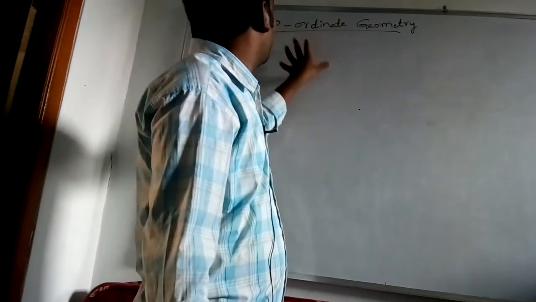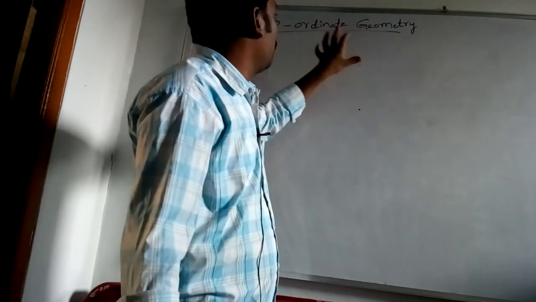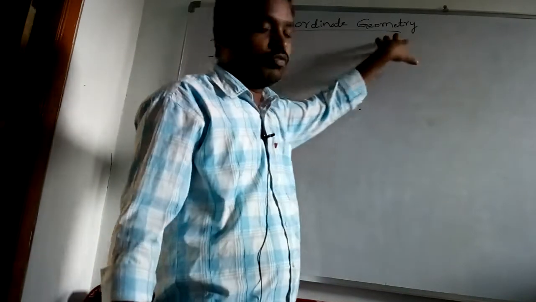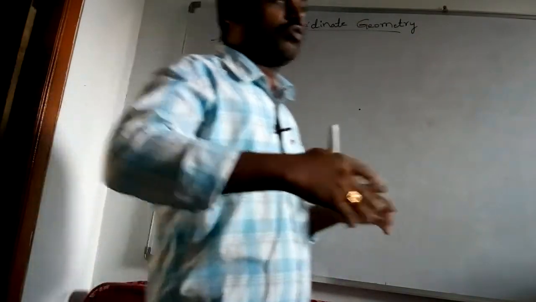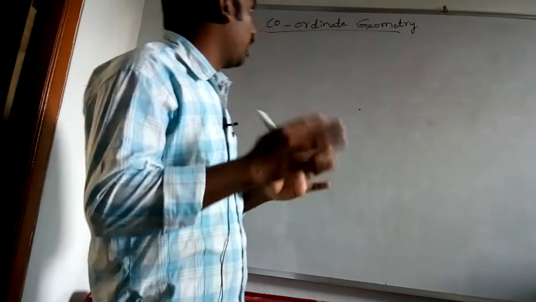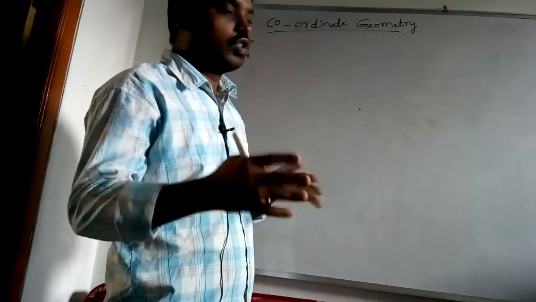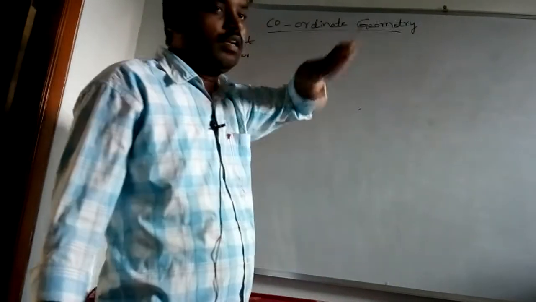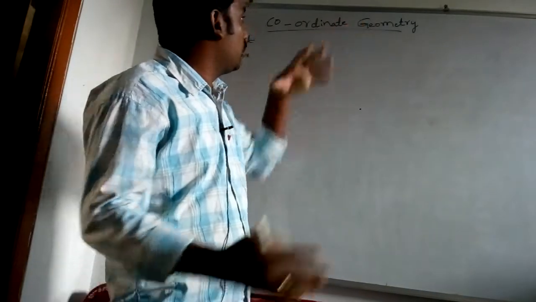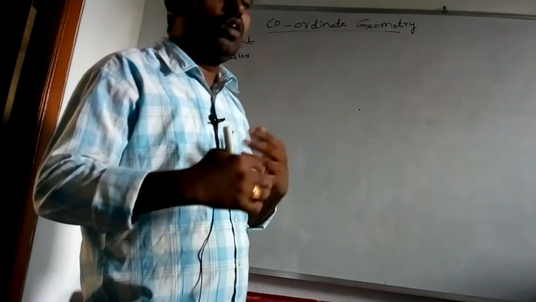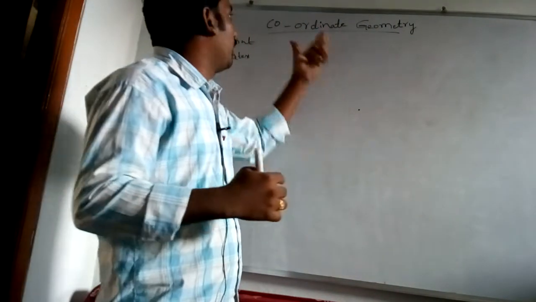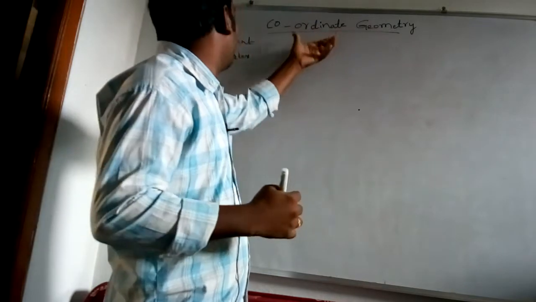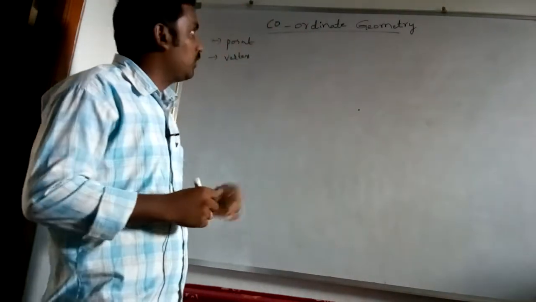In a plane we are going to discuss coordinate geometry. Here geometry means what? In geometry we discuss different figures and curves: rectangle, square, circles, any geometrical figure. Here in coordinate geometry we are going to discuss according to coordinates. We are going to draw figures depending on coordinates. Coordinates' other names are points or vertex.